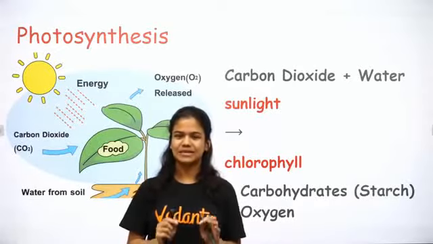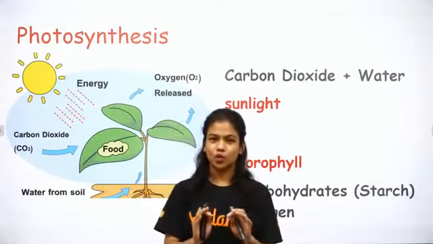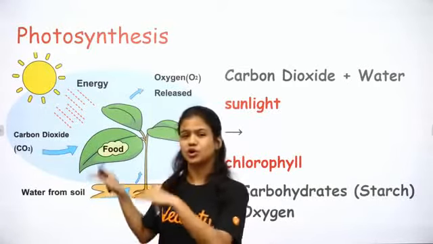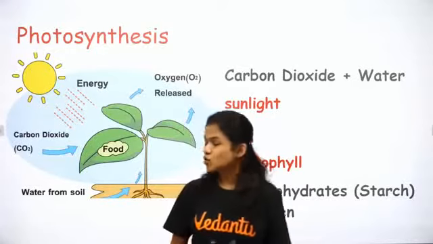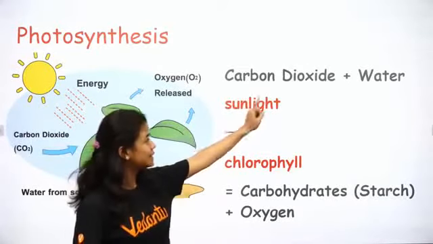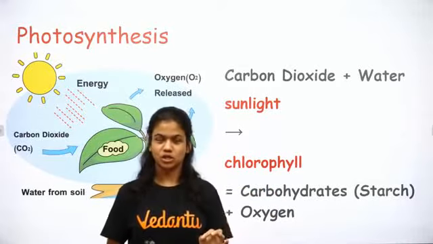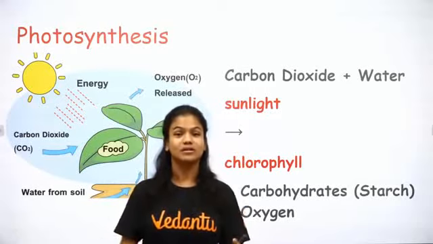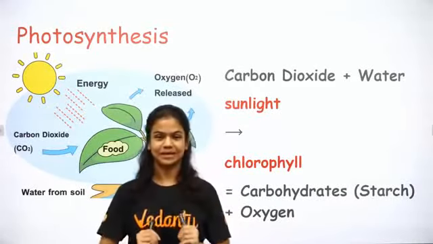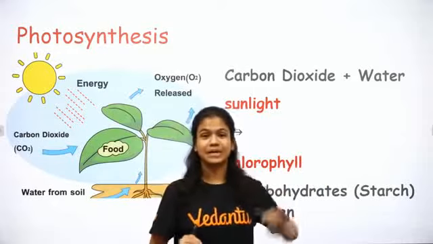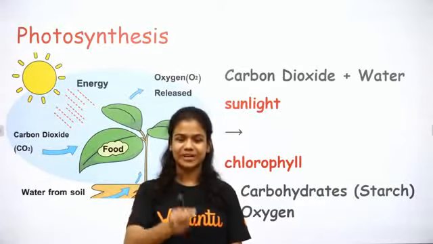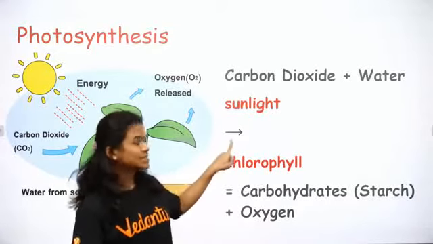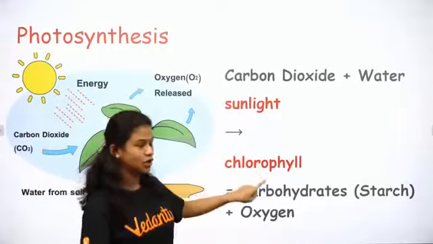Okay, now there is a very not chemical equation, but there is kind of an equation associated with photosynthesis. It's very easy to understand, so we're going to quickly go through it, right? So it says carbon dioxide plus water. Carbon dioxide plus water we've already discussed, right? Carbon dioxide we get from the air, and who delivers carbon dioxide? Stomata does, right? And water, where do we get water? We get water from the soil, and there are tiny vessels in the stem which deliver water up to the leaves. Now there is a small arrow, and then there is sunlight and chlorophyll.